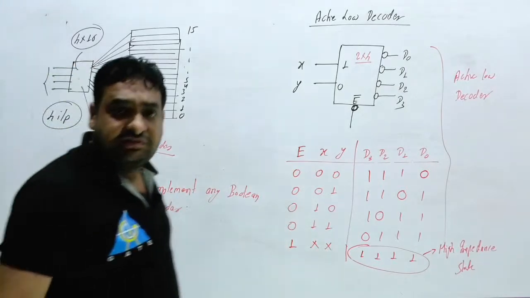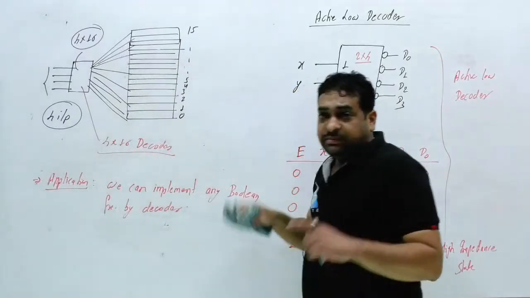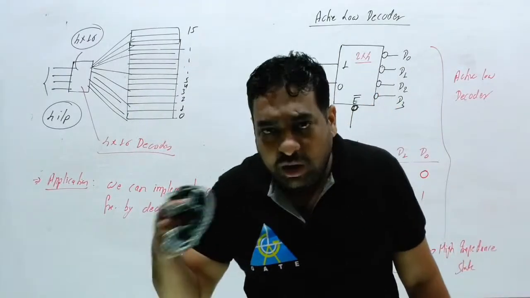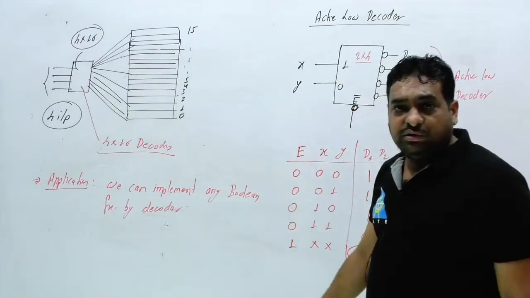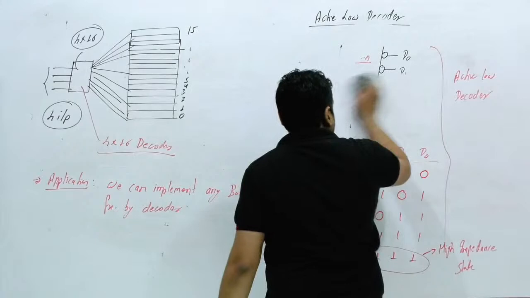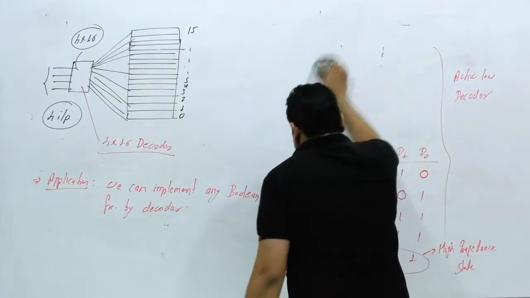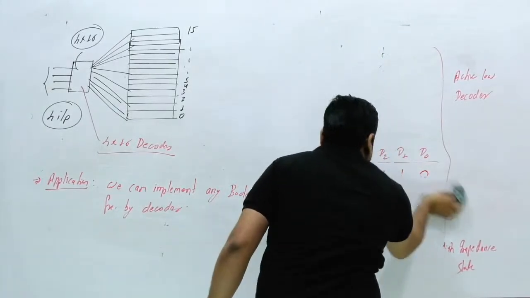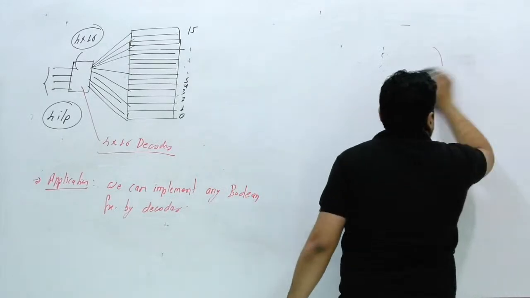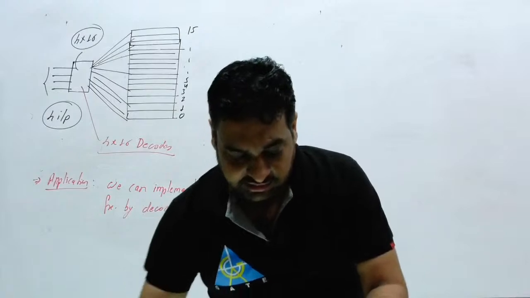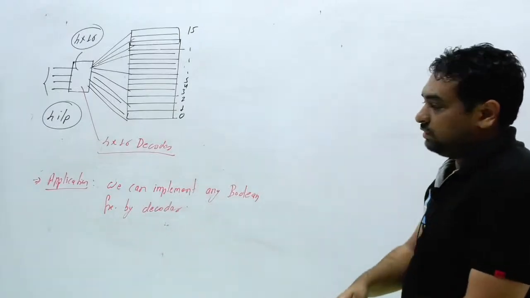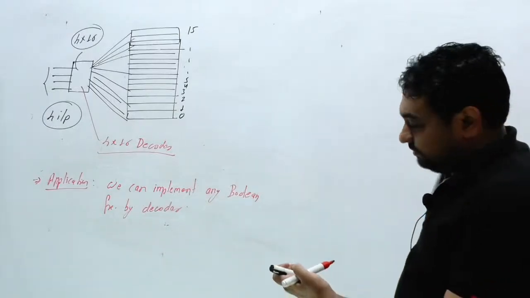This is the important thing. Now, which boolean function do you want to implement? Now I want to implement an adder circuit by using decoder.